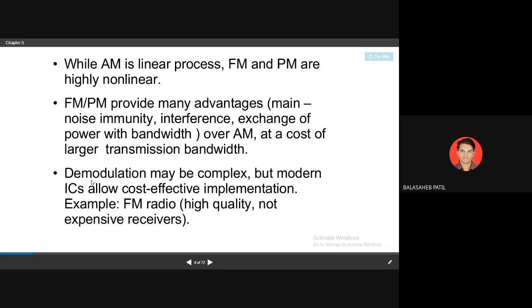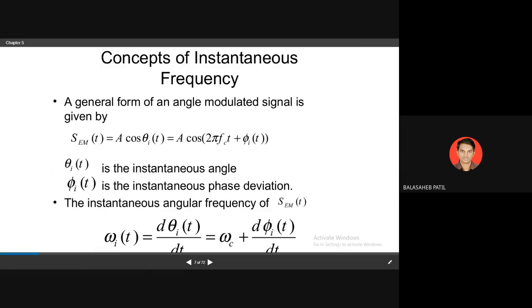Yes, even though your modulation and demodulation technique has more complexity as compared to your AM, due to modern ICs, that is new digital technologies, you have the permission to allow cost-effective implementation. The example given is FM radio, which is what? High quality but not expensive receivers. So this is the concept of your frequency modulation, how it is possible.